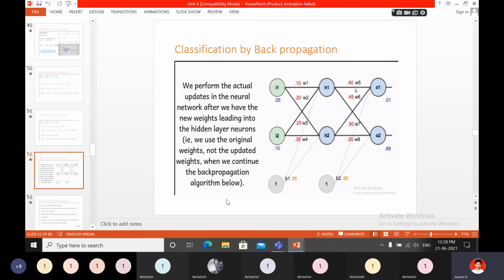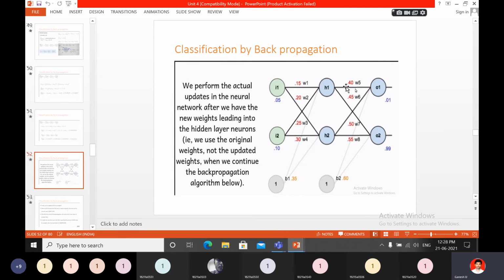So we perform the actual updates in the neural network after we have the new weights leading into the hidden layer neurons. See here, 0.01 and 0.99 came. So I1, I2, again you apply those formulas: W1 I1 plus W2 I2 plus B1. So each value you find out. Next, to find the out value, 1 by 1 plus e power minus the value you got. That is the value you just put, that is nothing but the net value. Substitute that net value here and you will get the out value.